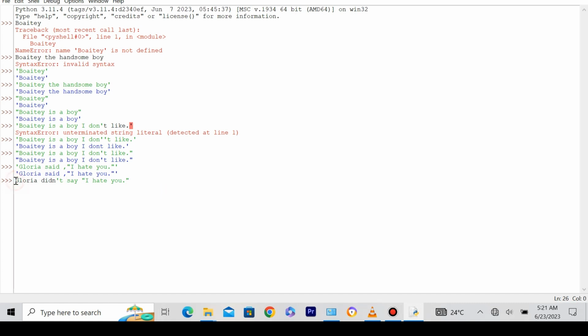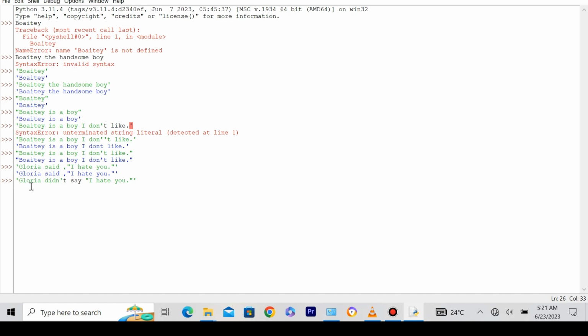And let's, should we run this for now? No, I think let's just remove the double quotes and leave it this way. Gloria didn't say I hate you, and leave it as that. So it's gonna print something wrong. So instead, let's replace this with a single quote and put a single quote here. So now Gloria didn't say I hate you, but this time we have those two symbols being used in one sentence. So how do we solve this problem?